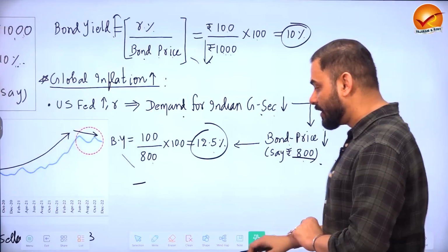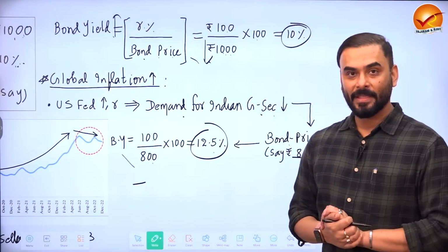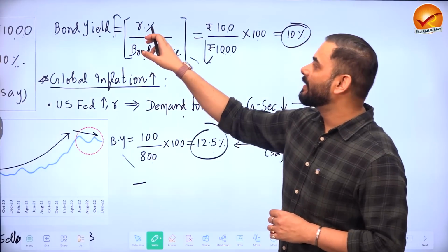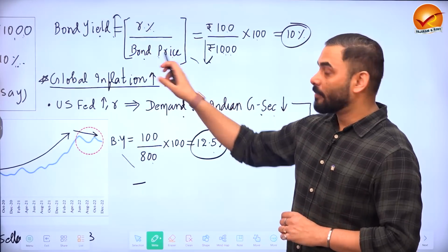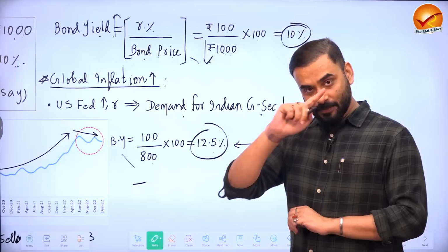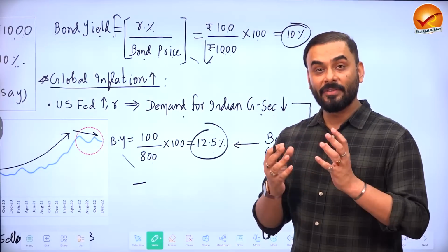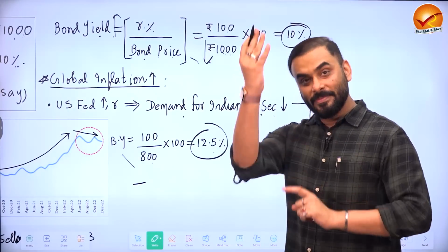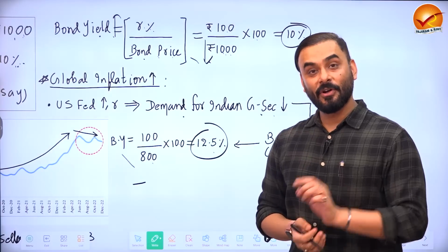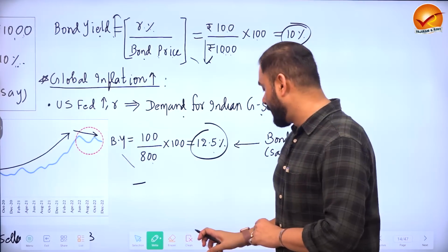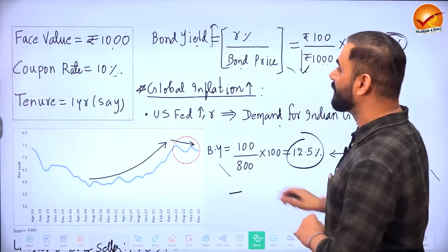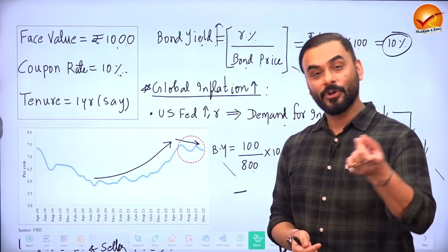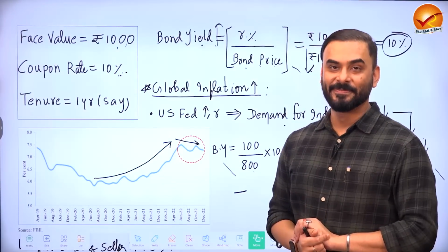The expectation in the society will be that since now bond yield has increased, and the formula of bond yield is coupon rate upon bond price, whenever fresh bonds are issued in the economy, the rate of interest will be higher. Which means now government is under pressure that if the government introduces new bonds in the economy, the government will have to increase the coupon rate. So cost of borrowing for the government also increased.